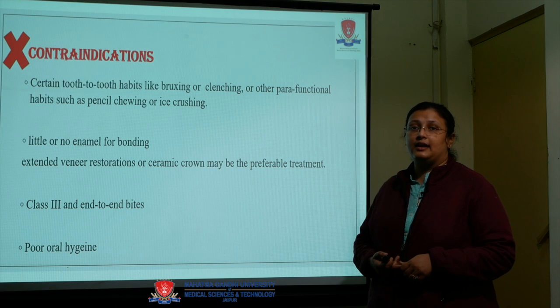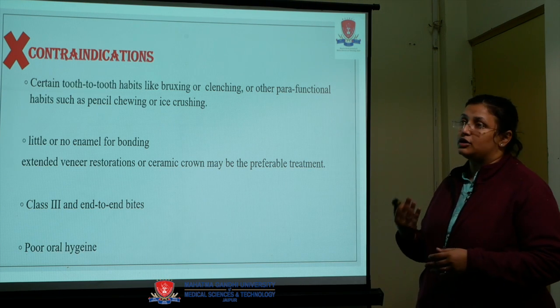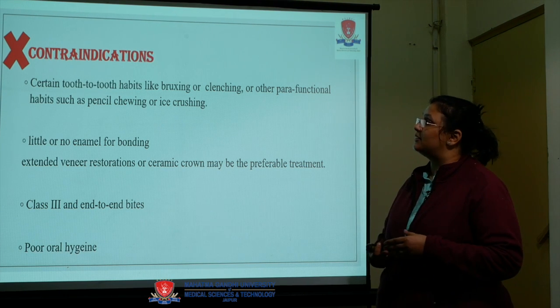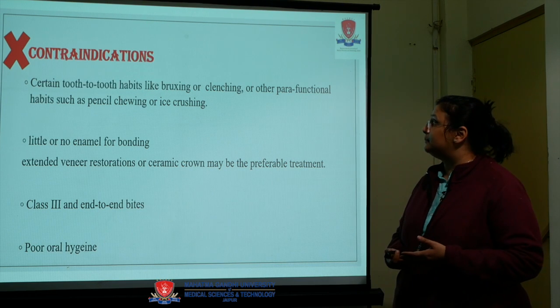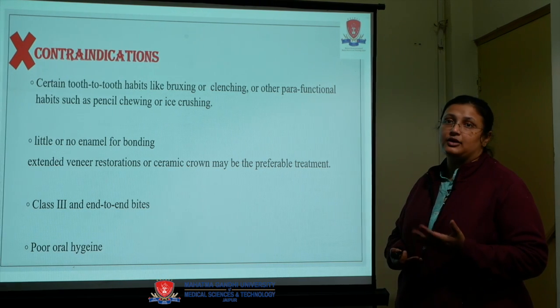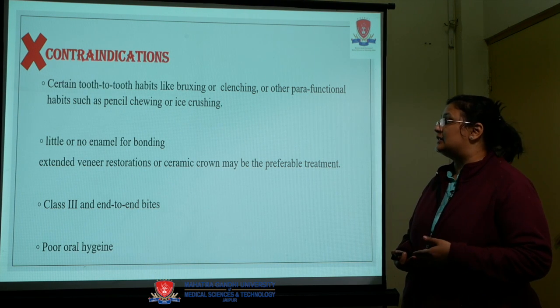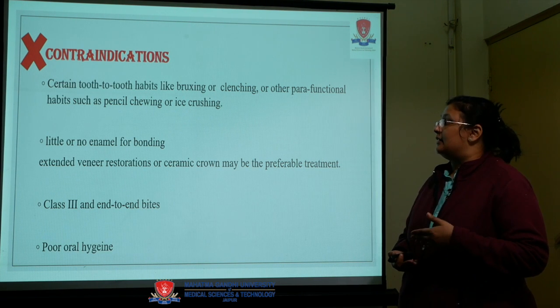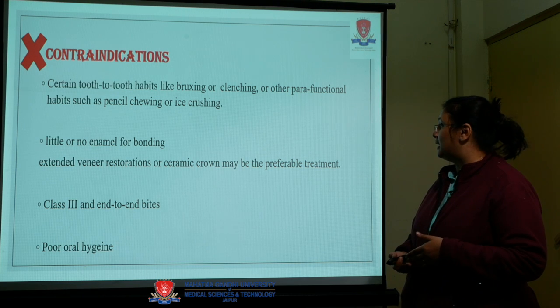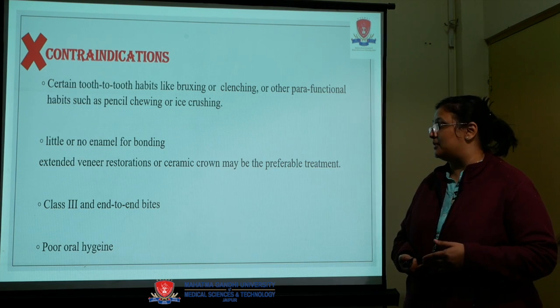Now, the various contraindications of veneers. We should not use veneers in situations where there is a habit of bruxism or clenching or other parafunctional habits such as pencil chewing or ice crushing, or little or no enamel for bonding. Extended veneer restorations or ceramic crowns may be preferable in such treatments.